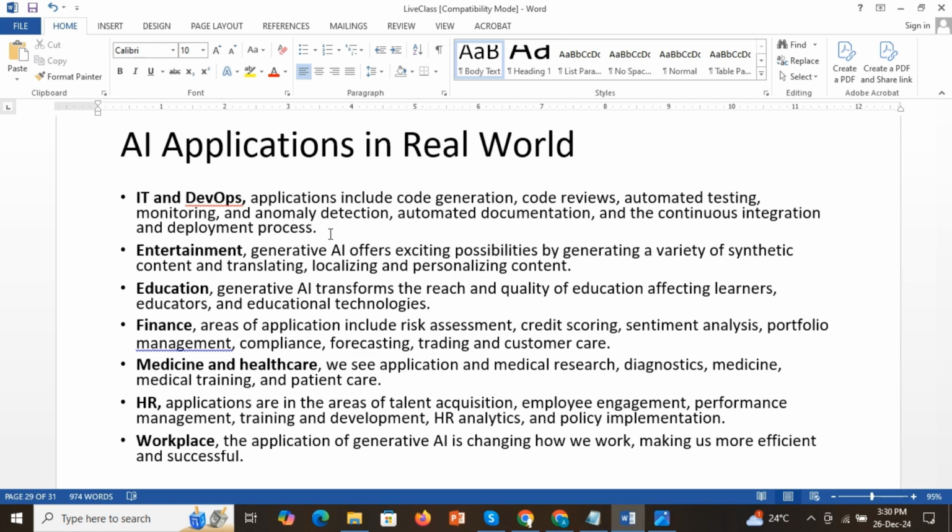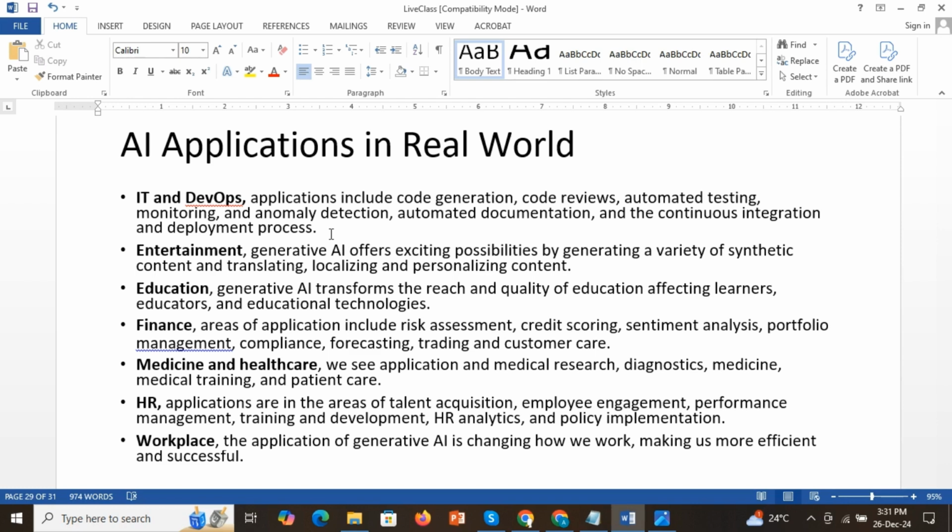And in the education field, generative AI can transform and raise the quality of education for learners and educators, and improve education technologies. A lot of technologies are coming. You can upload a PDF and it will give us a summary of the PDF. You don't have to go through 100 pages of PDF to summarize the idea. There are so many AI technologies in the education field also.